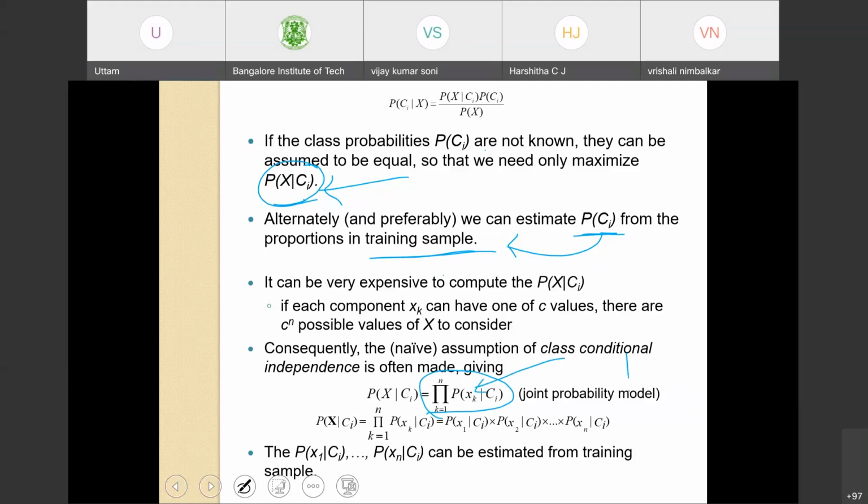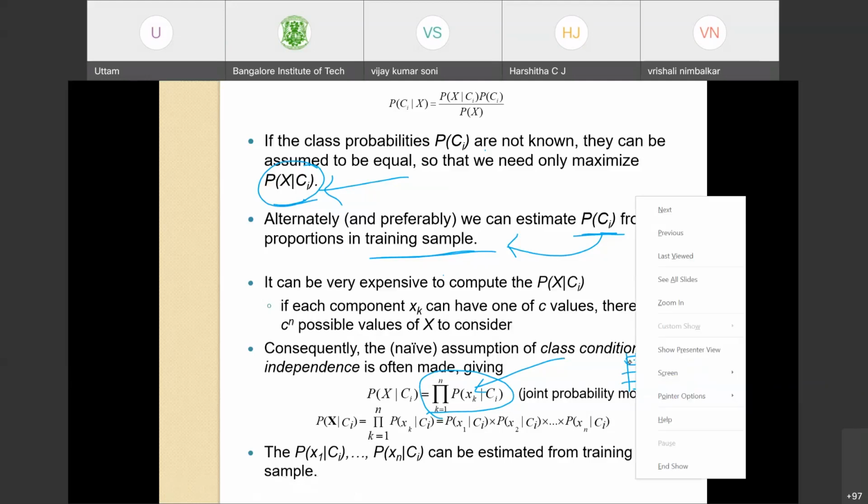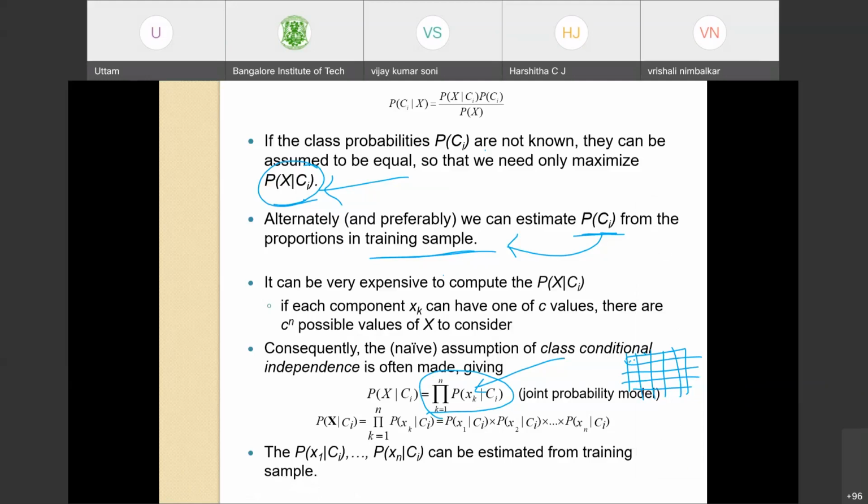Imagine the data to be an image. Every individual pixel in that image is a data point, and I need to compute the probability of every individual pixel belonging to every individual class, and sum all these probabilities.